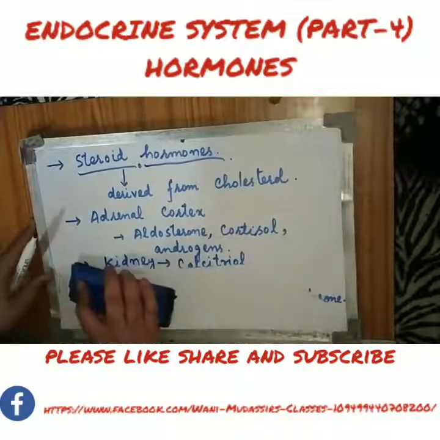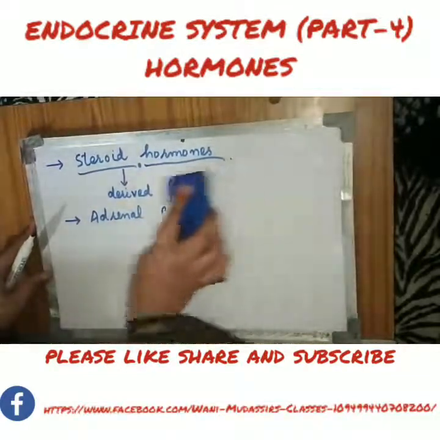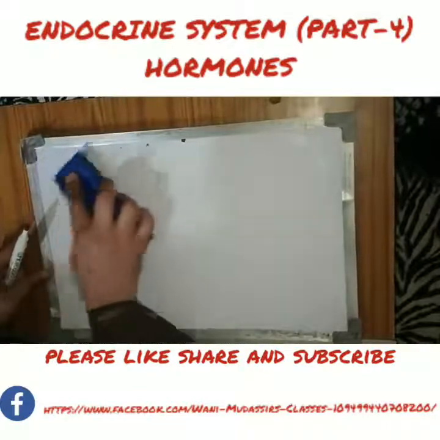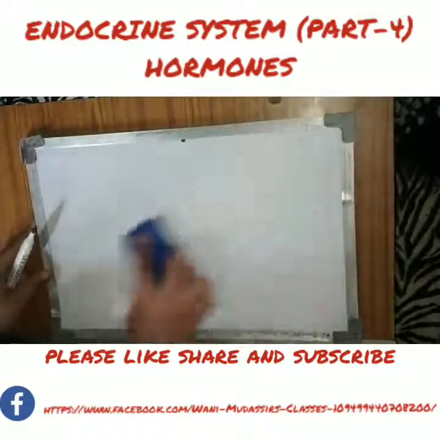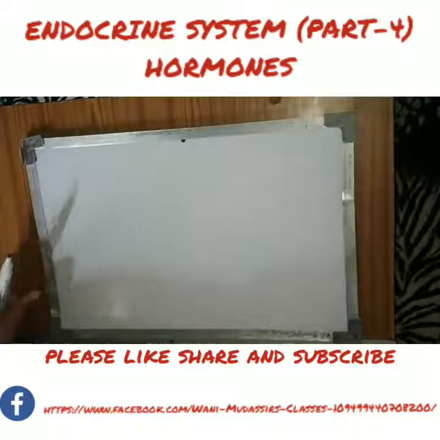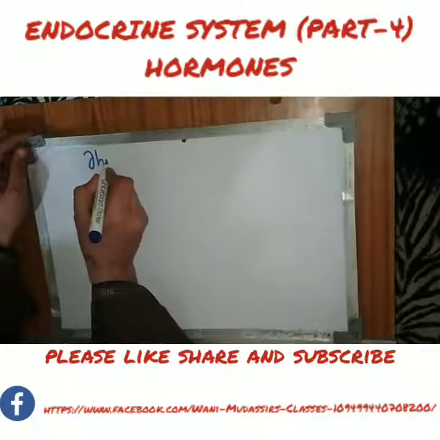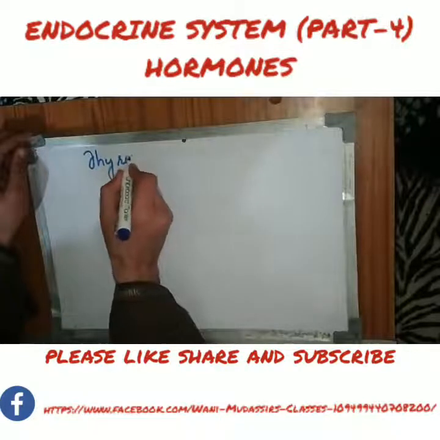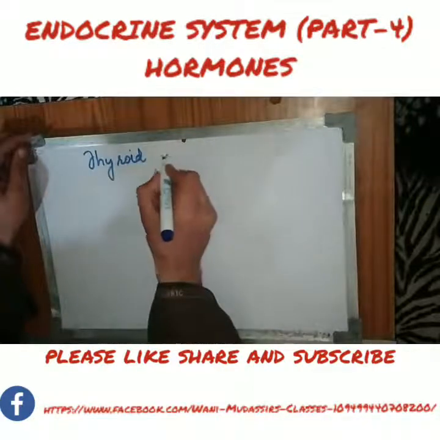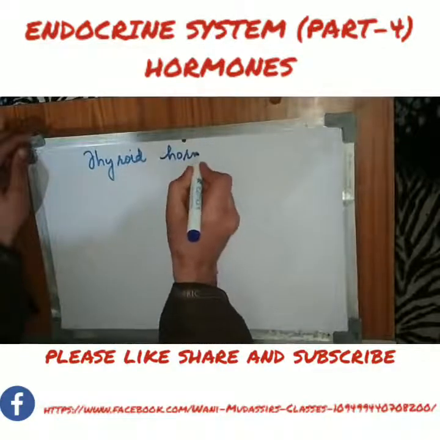Then the second category of these lipid-soluble hormones is the thyroid hormones.